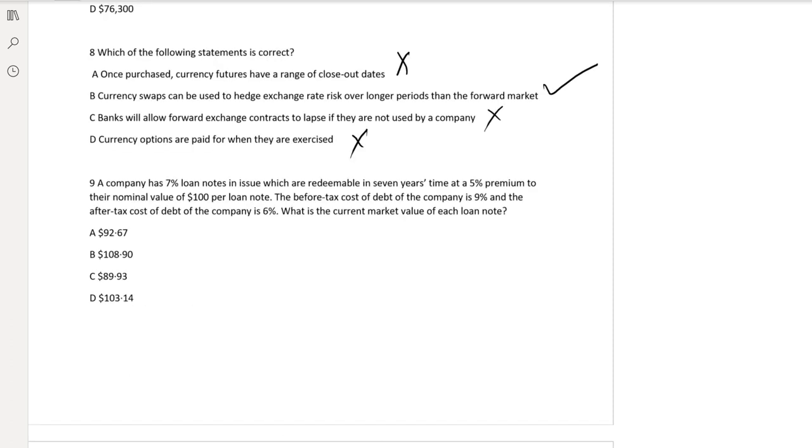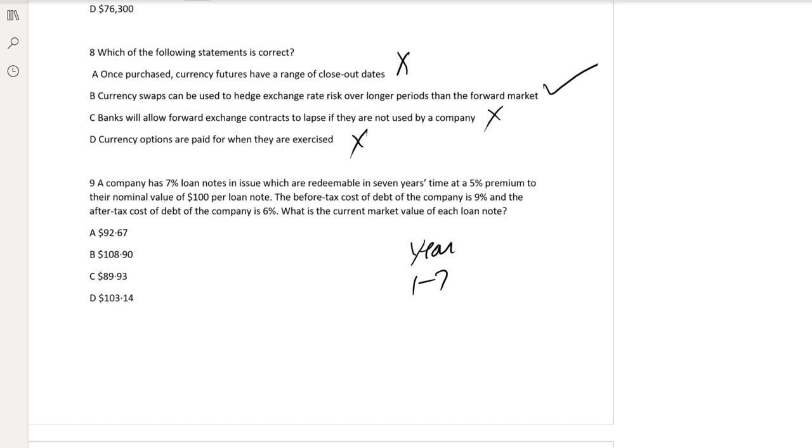Question number 9. A company has 7% loan notes in issue which are redeemable in 7 years' time at a 5% premium to their nominal value of $100. Before-tax KD is 9% and the after-tax KD is 6%. What is the current market value of each loan note? Okay, let's calculate.